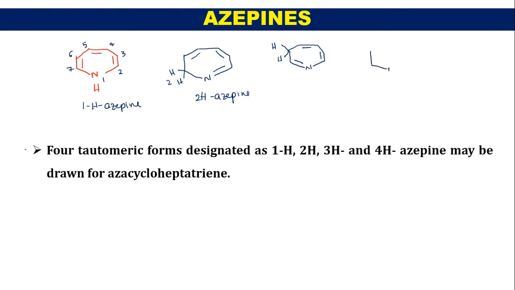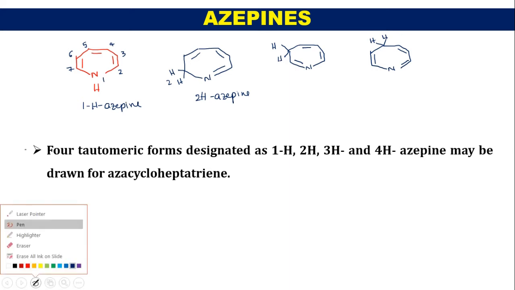Next here we can write, along with this, a double bond and double bond, double bond, and at this position we have the hydrogen.